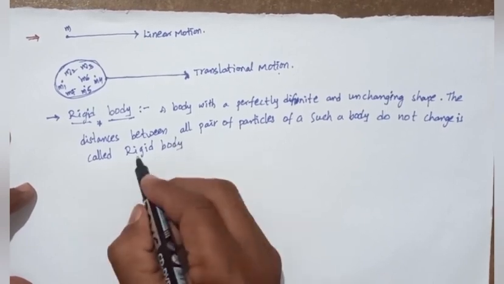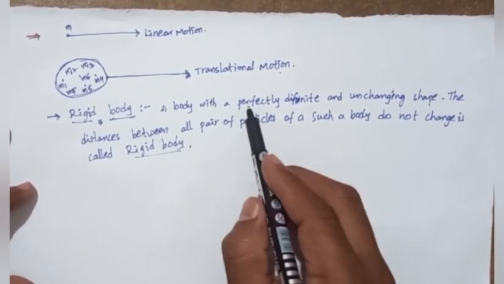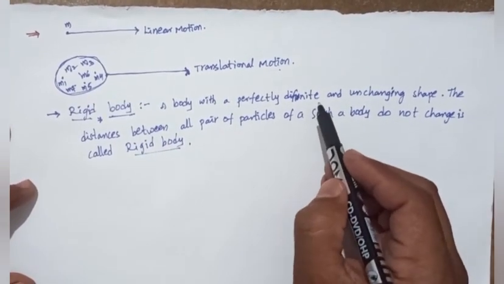So a rigid body is nothing but a body with a perfectly definite shape.